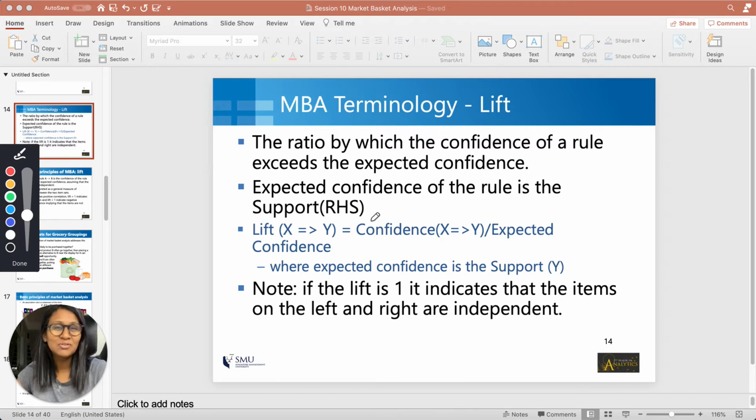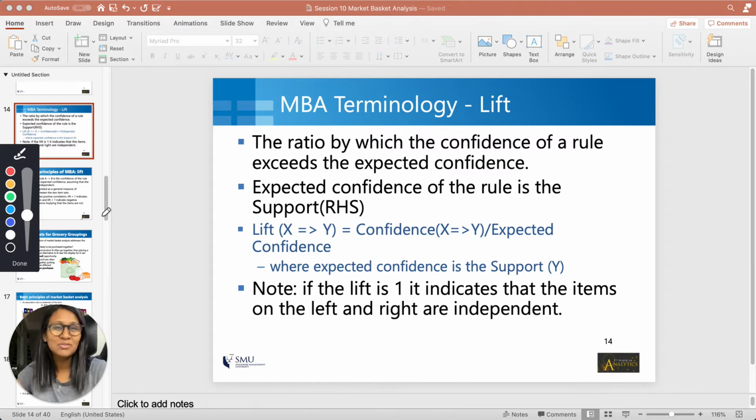Okay, so now we understand what expected confidence is. Now let's go back to our definition of lift. We're saying that lift is the ratio by which confidence exceeds the expected confidence. So simply speaking, lift of x implies y is the confidence of x implies y divided by expected confidence of x implies y.